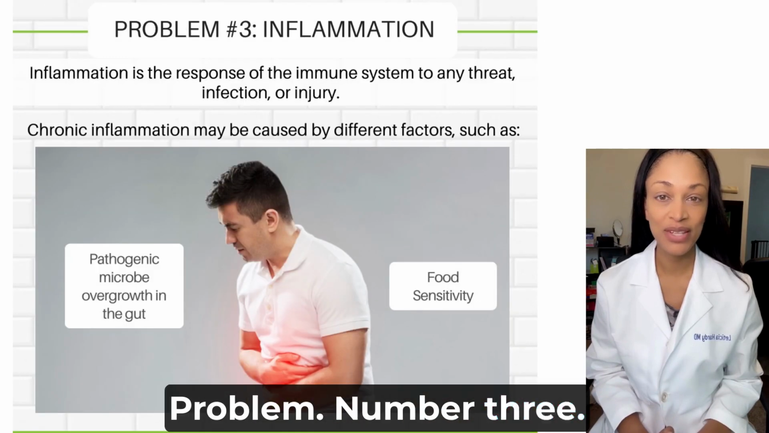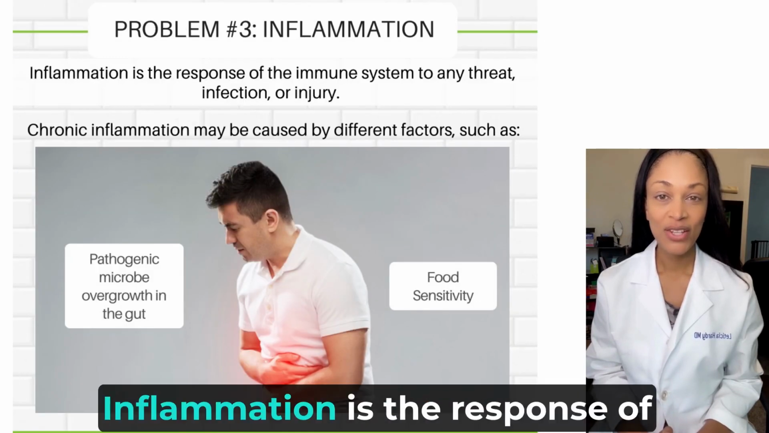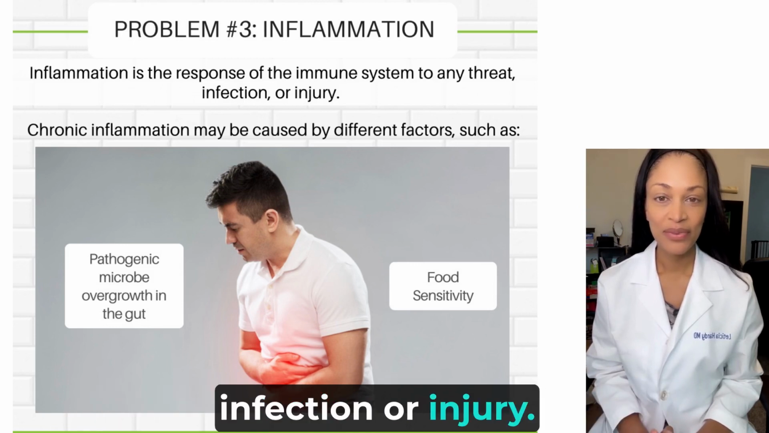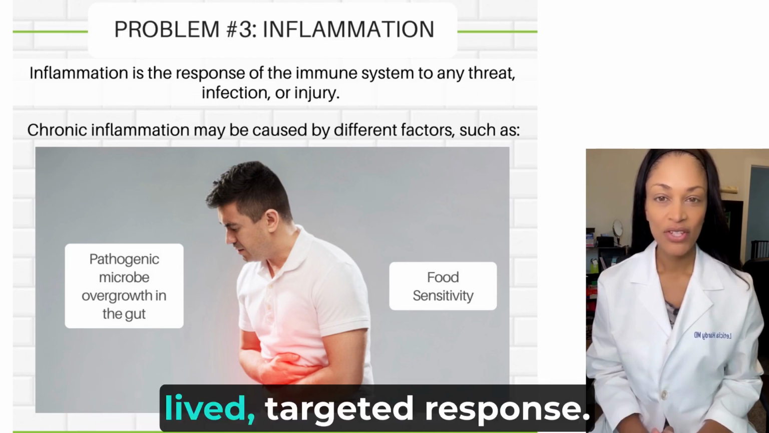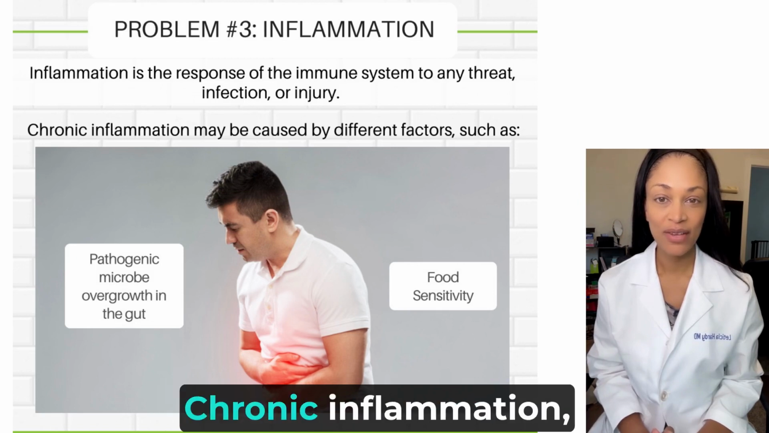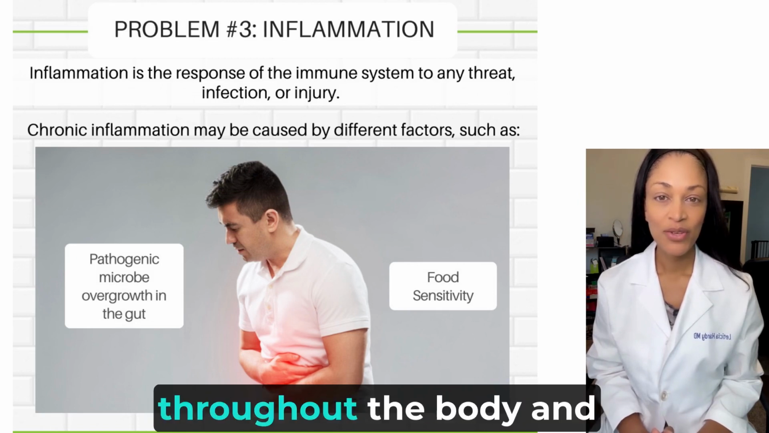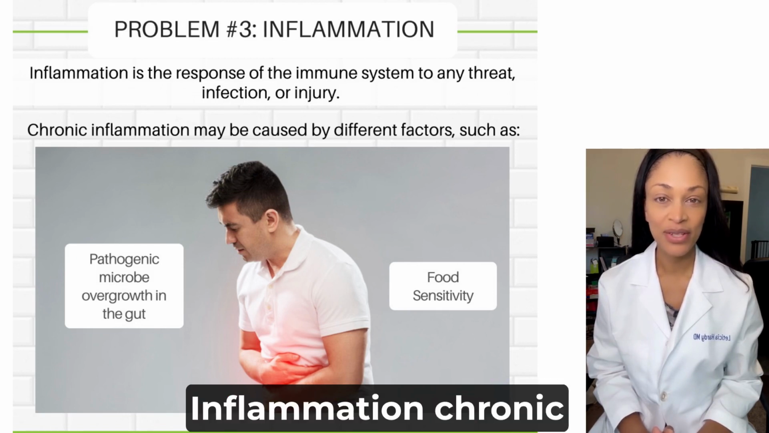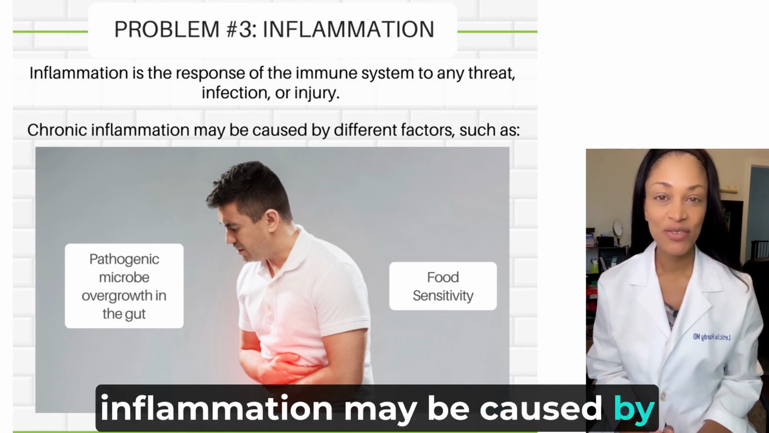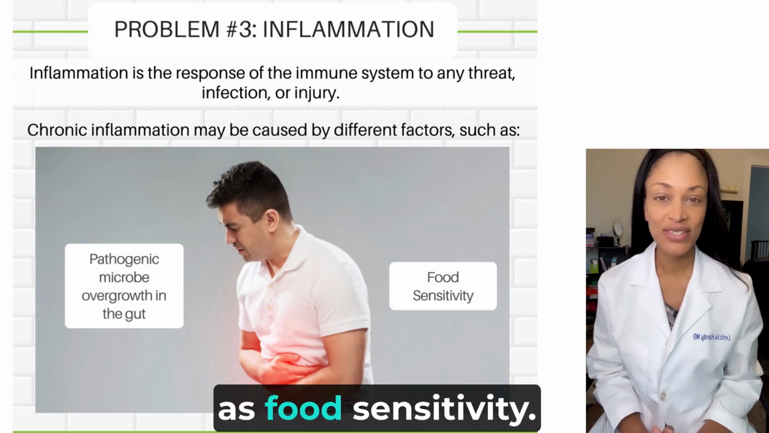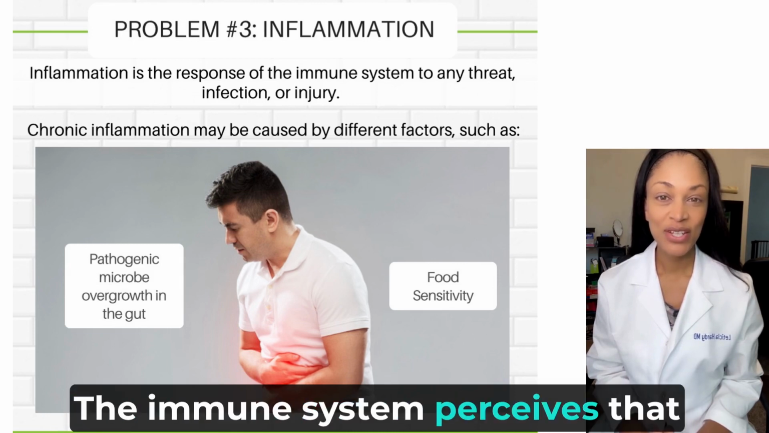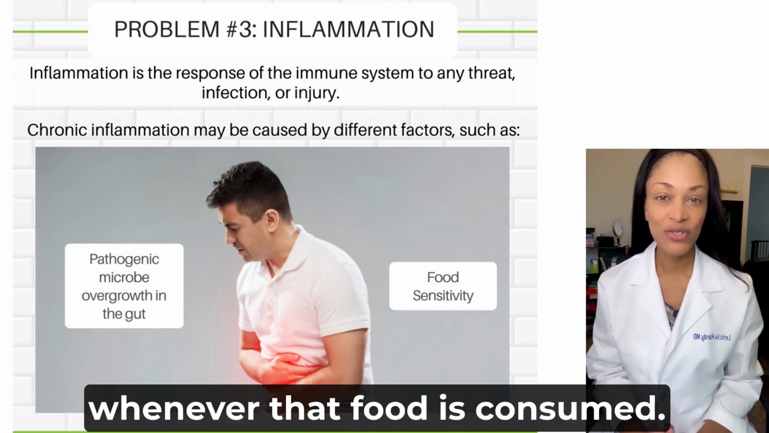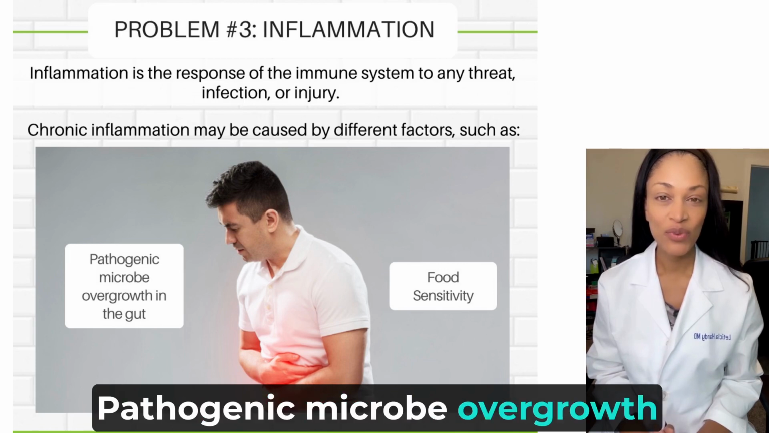Problem number 3, inflammation. Inflammation is the response of the immune system to any threat, infection, or injury. Healthy inflammation is a short-lived, targeted response. Chronic inflammation, which is more widespread throughout the body and continues for a long time, is unhealthy inflammation. Chronic inflammation may be caused by different factors, such as food sensitivity. The immune system perceives that food as a threat and will be in a state of inflammatory response whenever that food is consumed. Pathogenic microbe overgrowth in the gut.